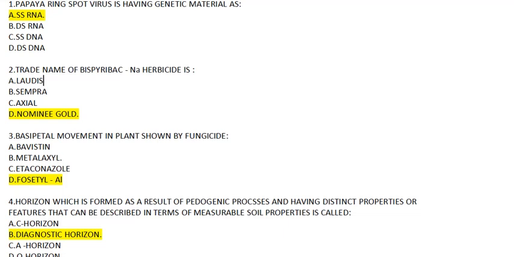In this particular video, I'll be doing a complete analysis of the paper. So let us start. Question number 1. Papaya ring spot virus is having a genetic material as. Options are given as follows. Answer to this will be ssRNA.